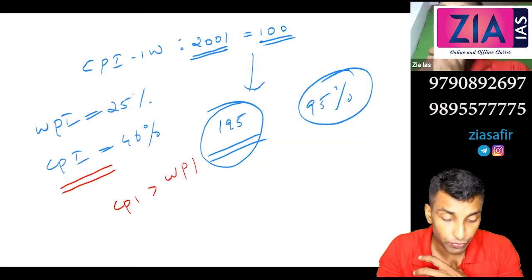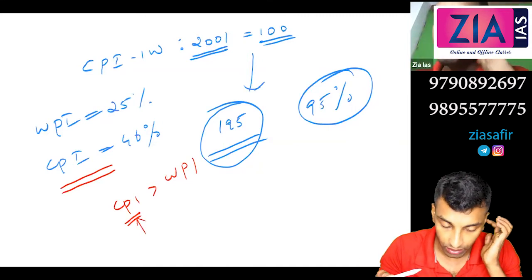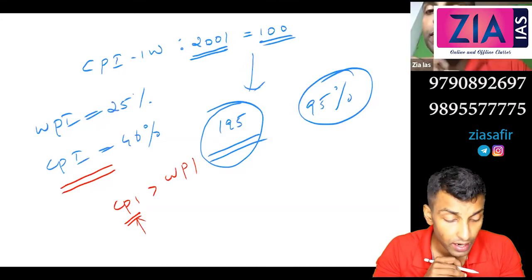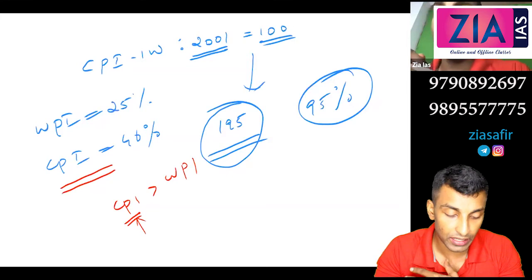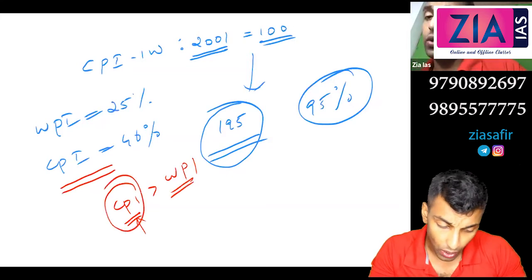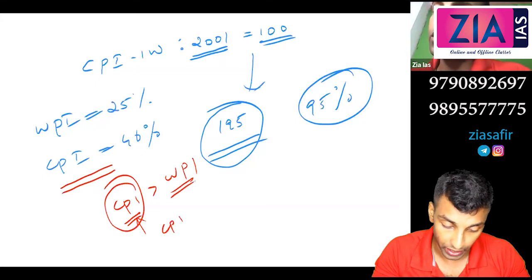Why? Because there was food inflation. Now the food inflation is actually coming down, so CPI is almost close to WPI.